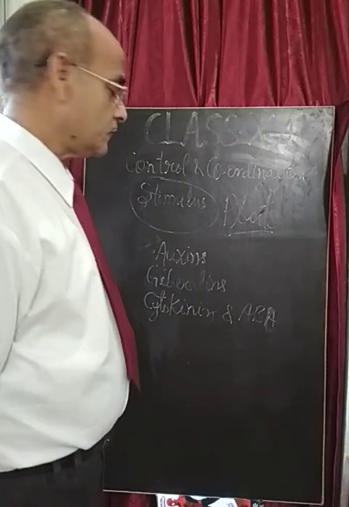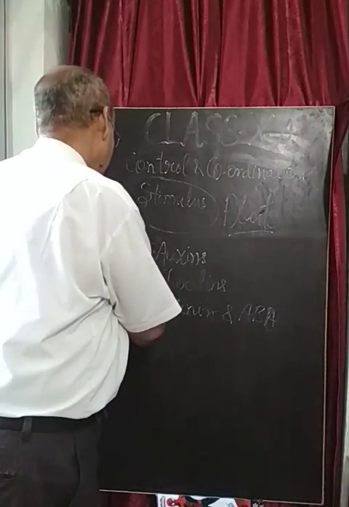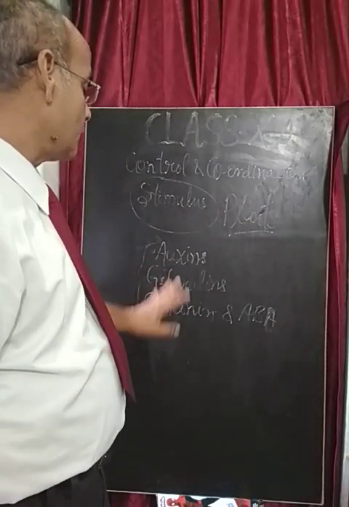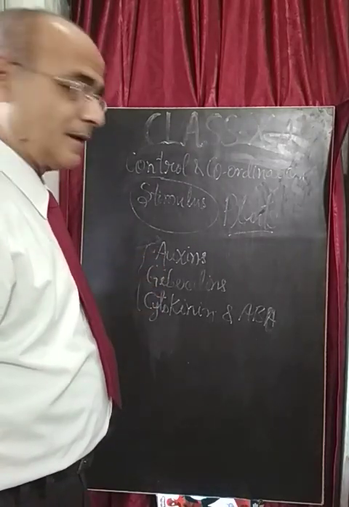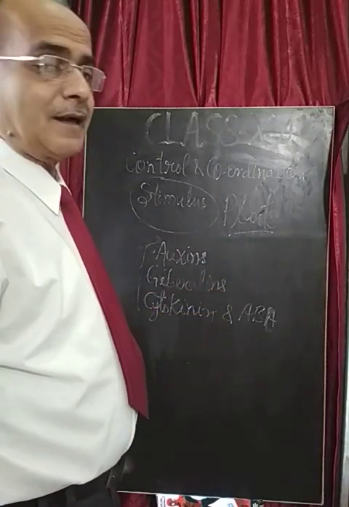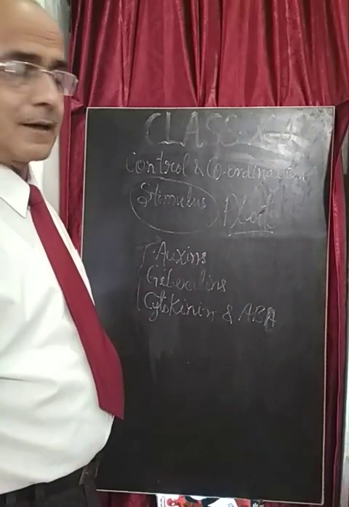These are the four hormones, and these three are the growth hormones. These three, auxin, gibberellin and cytokinin, are the growth enhancing hormones, while ABA acts as the growth retarding hormone.